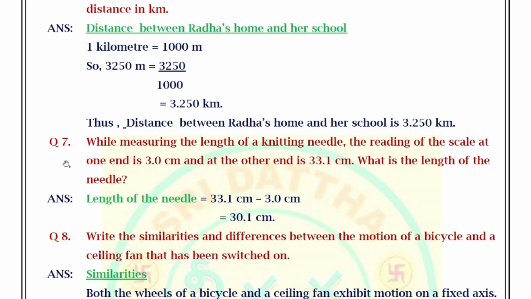Next, move on to the seventh question. While measuring the length of a knitting needle, the reading of the scale at one end is 3 centimeters and at the other end is 33.1 centimeters. What is the length of the needle? Answer: Length of the needle equals 33.1 centimeters minus 3 centimeters. We are getting 30.1 centimeters.